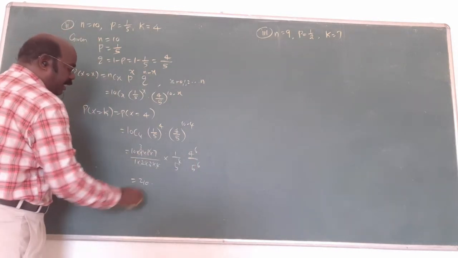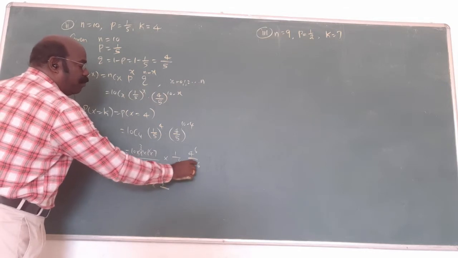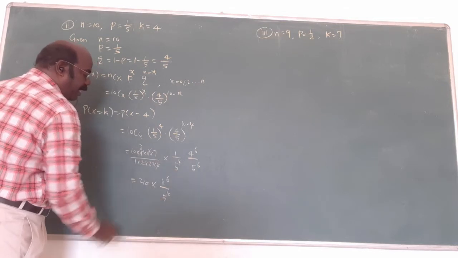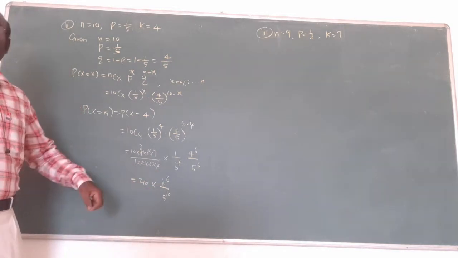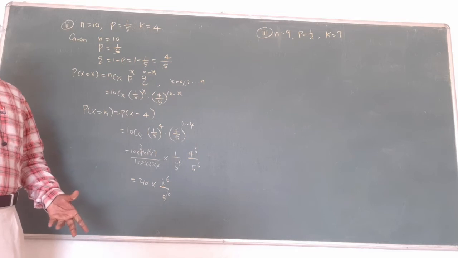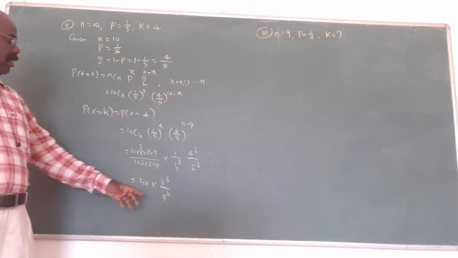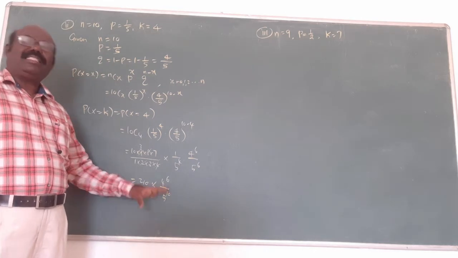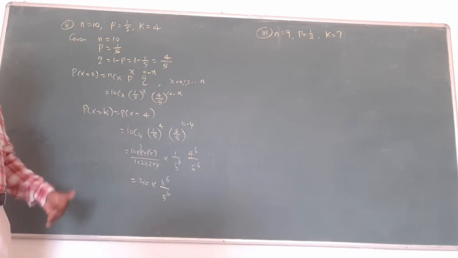The book answer is 4 power 6 by 5 power 4, 5 power 6, what? 5 power 10. 5 power 10 means writing 5 ten times and then multiplying. That is a lengthy calculation, that's why we need not write it out ten times. This is the book answer: 210 into 4 power 6 by 5 power 10 is the answer.